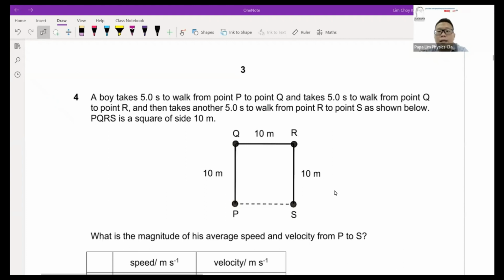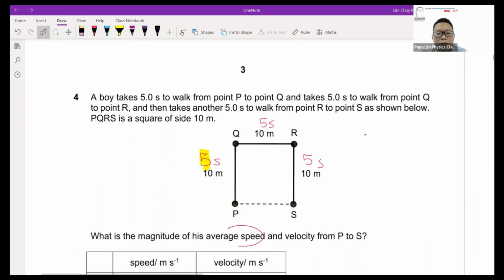Now, question 4 is a classic example of scalar and vector. Based on the question, it takes 5 seconds to travel from P to Q, 5 seconds from Q to R, followed by 5 seconds from R to S. So this is what the question gives. The distance is given there.